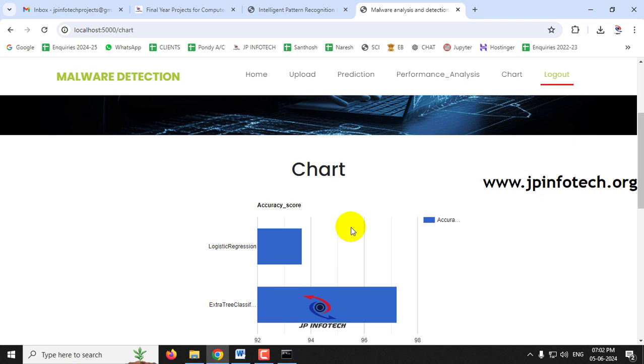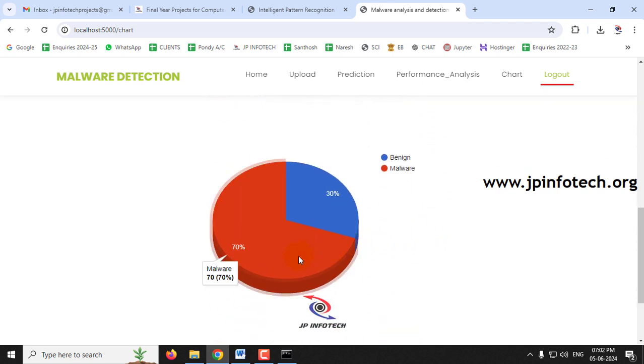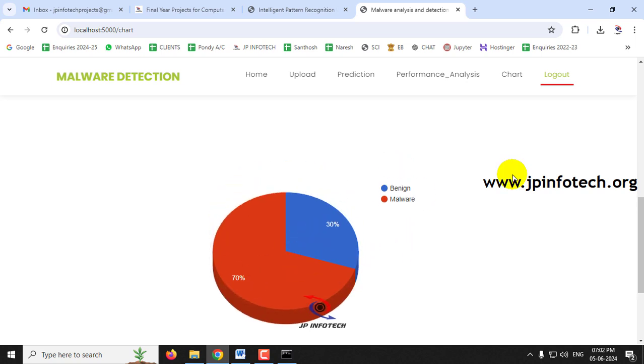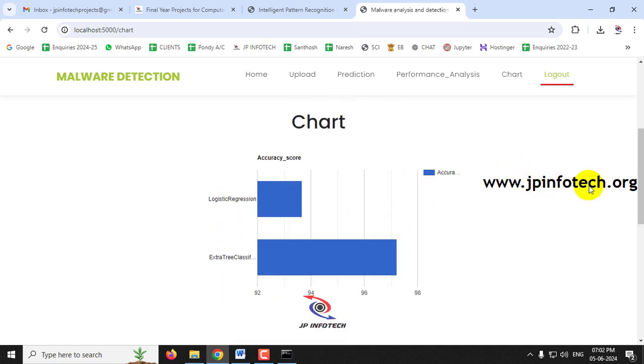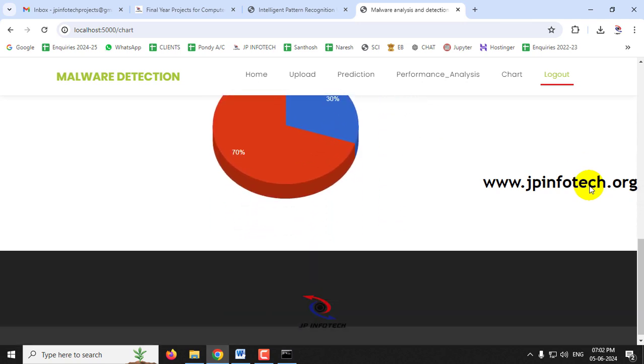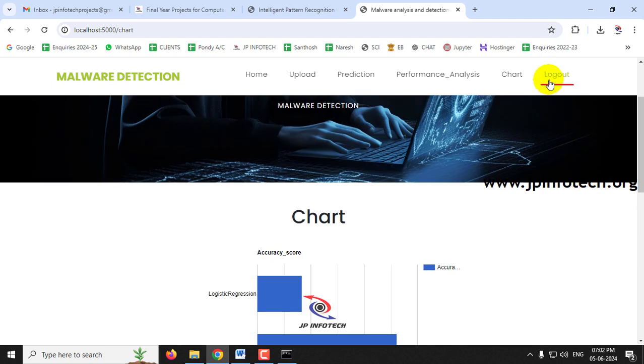The first chart contains the accuracy score. So the logistic regression test accuracy score is 93.67 and the extra tree classifier test accuracy score is 97.23. That is depicted in the first chart, and the second chart contains the representation of the data set that we have used. Here the data set contains 70% malware data and 30% goodware, that is benign data. So this chart part contains two charts, one with the accuracy score and another with the data set classification. And let me log out.